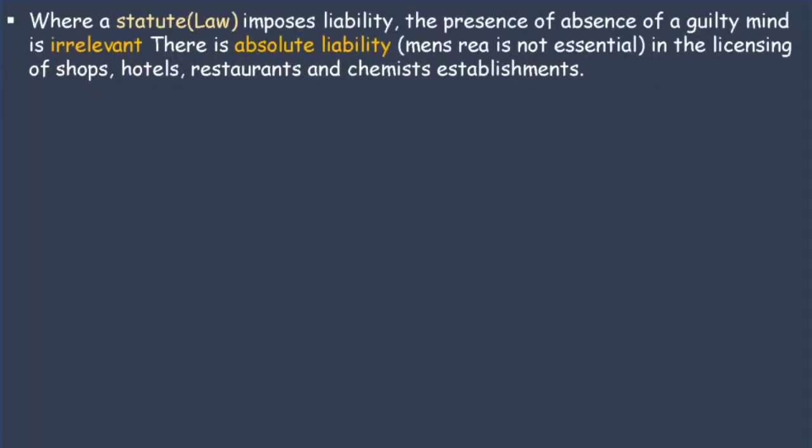Let's start with them. The first is where the state imposes liability, meaning where law imposes liability, like in cases of shops, hotels, restaurants, chemists and establishments. It basically means that, for example, if the shop hasn't taken the license and there was no guilty intention to commit a crime and no crime committed, but there is absolute liability, their mens rea will not be seen. They were not negligent, they took great care, they had good intention. Mens rea will not be seen there.